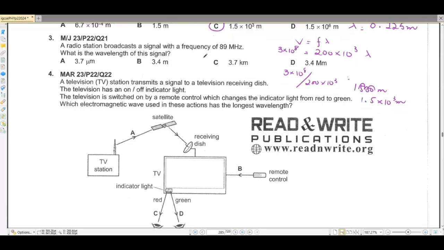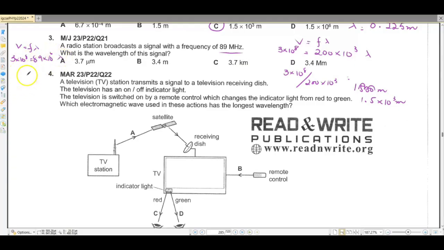A radio station broadcasts a signal with a frequency of 89 megahertz. What is the wavelength of the signal? Again, we are going to use the same formula. The frequency is given. The speed is going to be 3 into 10 raised to the power 8, and mega is 10 raised to the power 6, and lambda.